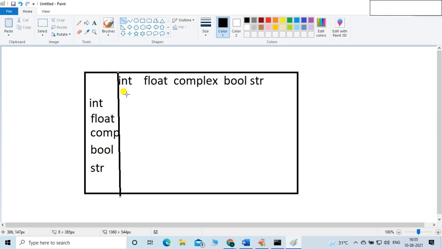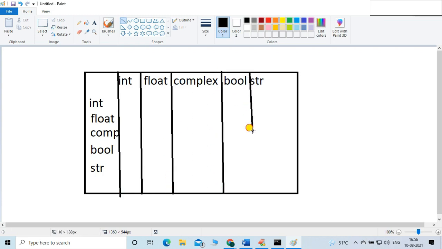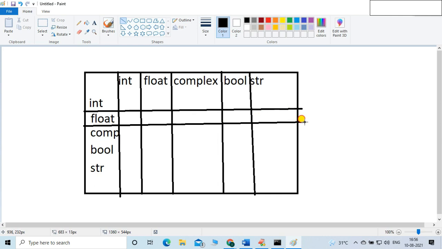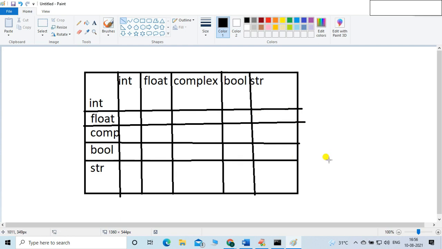Let me give some boundaries so that I can easily explain the things to you, right? So this is our final conclusion table. Whatever we just discussed about typecasting will be covered in this table. Okay, so friends, lastly this thing. Let me take some color. Black color is perfect.